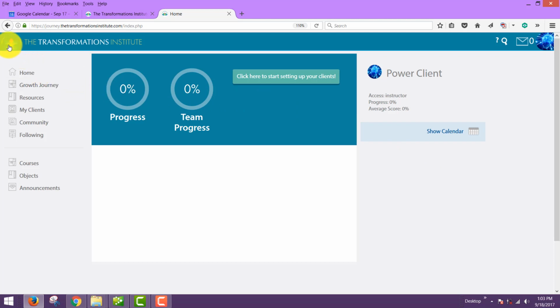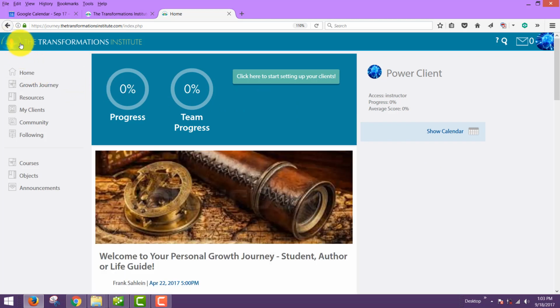The avatar at the very top left, the lotus flower, you'll notice that you have a menu on the left side here, and the menu is dependent upon your accesses. You may be a life guide already or a company leader, in which case you'd have clients potentially. You may be an author, which means you'd have courses or objects or announcements. If you are a student, you may just have home and growth journey and resources and possibly community and following.